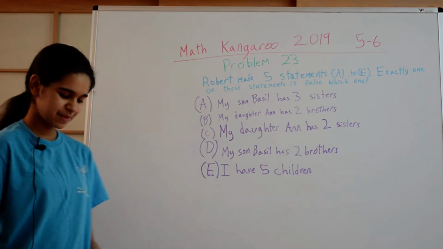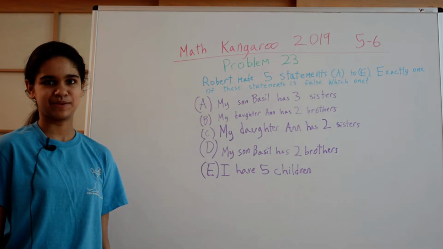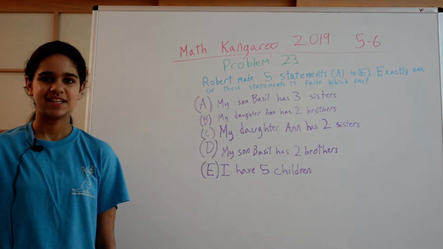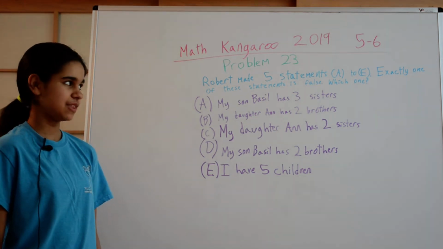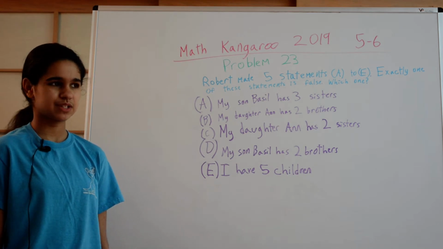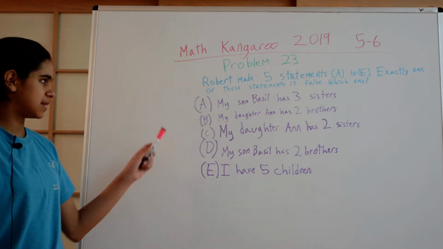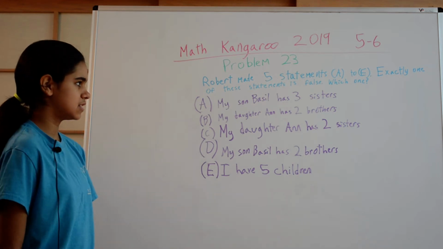Hi! Today I'm going to show you how to solve problem 23 from the 2019 Math Kangaroo grades 5 to 6. So this is the problem. Robert made 5 statements, A through E. Exactly one of these statements is false. Which one?